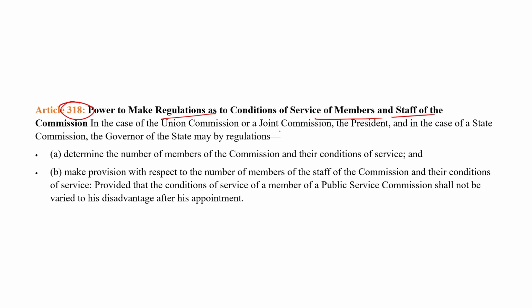In case of Union Commission or Joint Commission, the President has power to regulate, and in case of a state, the Governor has power to determine the number of members of the Commission and their conditions of service. The Governor and President respectively have power to determine the number of members of the Commission. They also make provision with respect to the number of members of the staff of the Commission and their conditions of service, provided that the conditions of service of a member of a Public Service Commission shall not be varied to his disadvantage after his appointment.